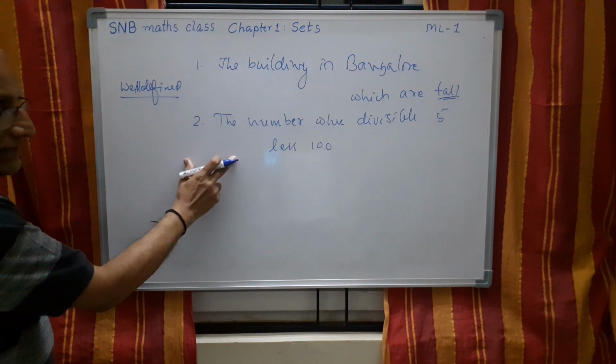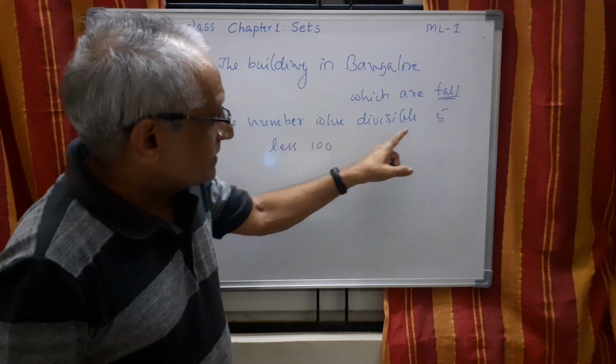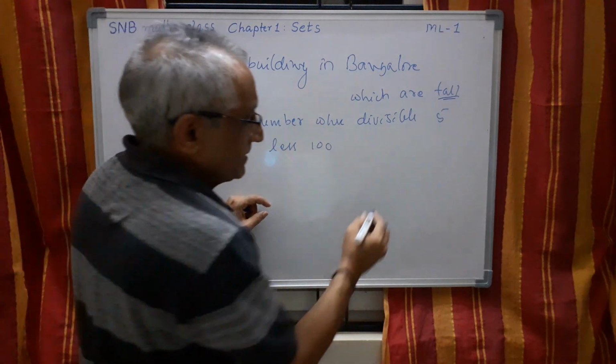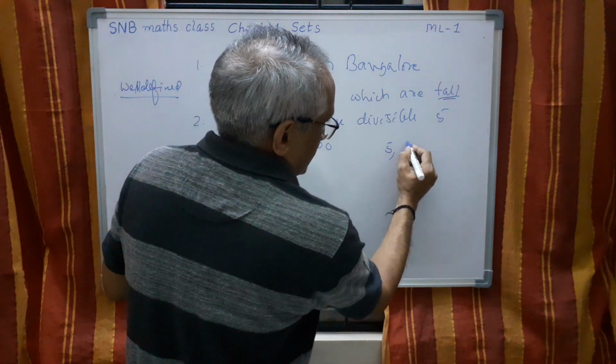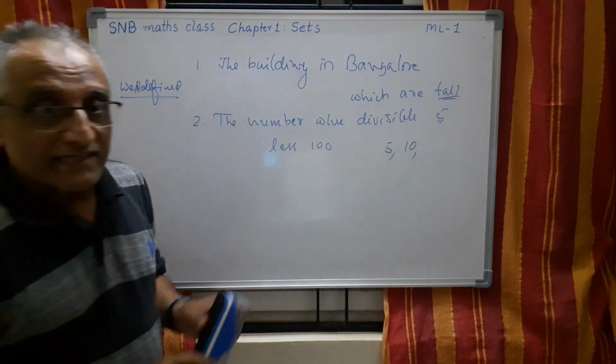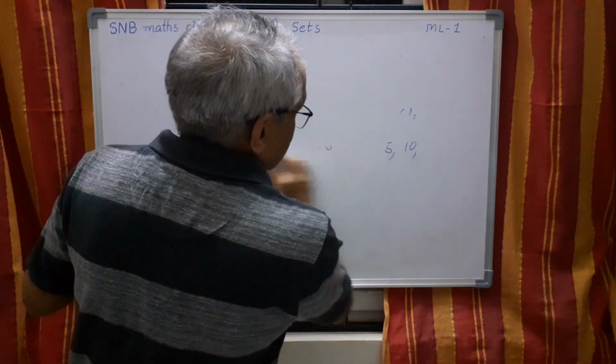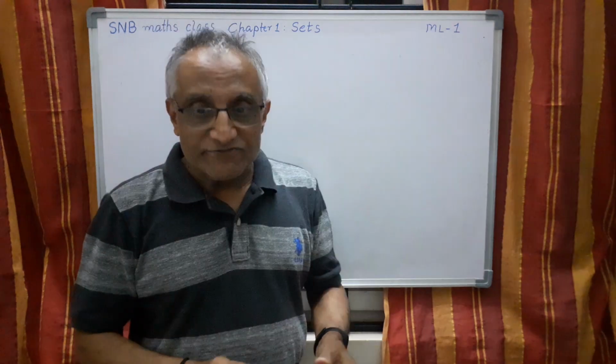But here it is very clear. For example, the numbers which are divisible by 5: definitely the first one is 5, then the next one is 10, etc. So the concept of set in mathematics is based on a collection of objects which are well defined.